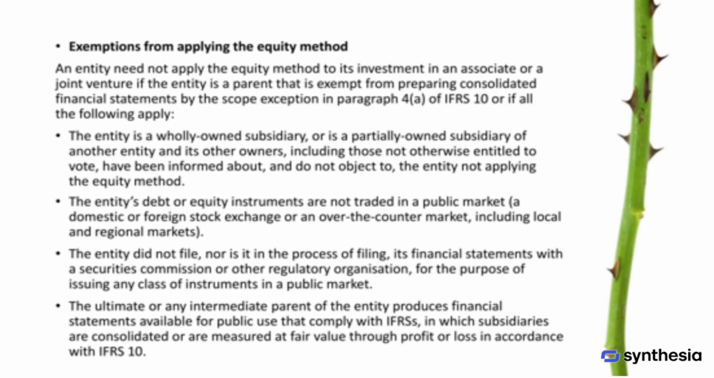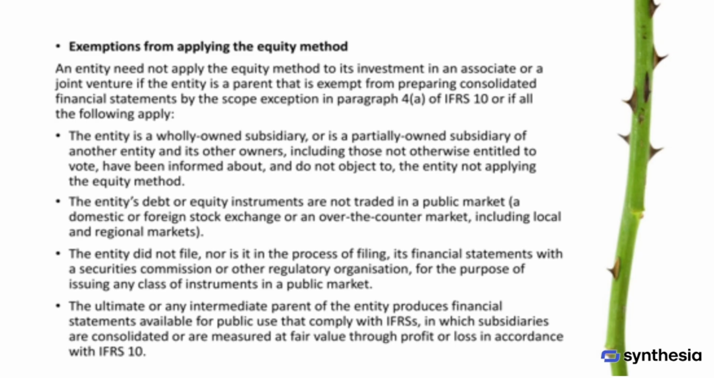An entity does not have to apply the equity method to its investment in an associate or joint venture if it qualifies for certain exemptions. First, if the entity is a parent company that is exempt from preparing consolidated financial statements under IFRS 10, it can choose not to apply the equity method. Second, if the entity is a wholly owned subsidiary or a partially owned subsidiary whose other owners have been informed and do not object, then it can also be exempt.